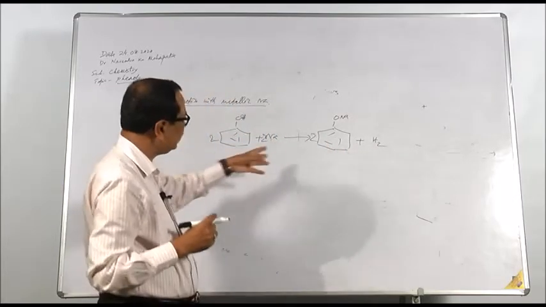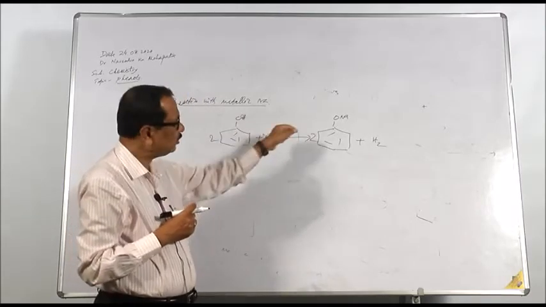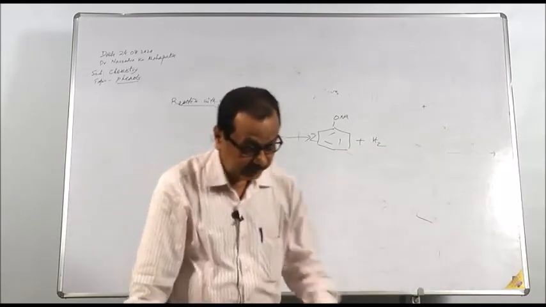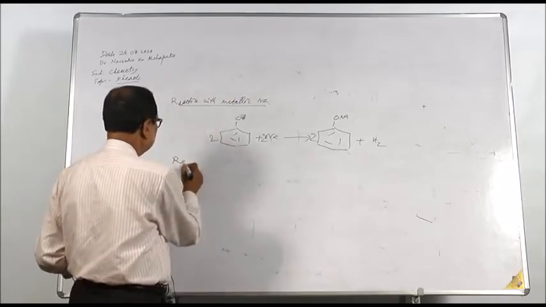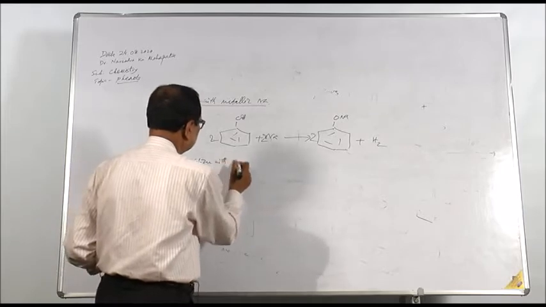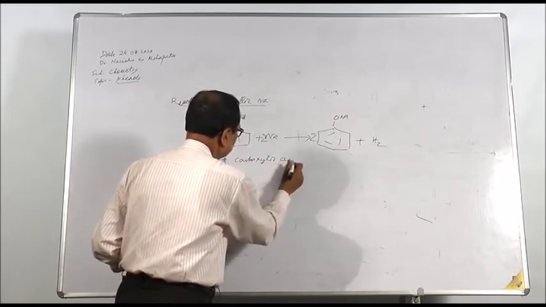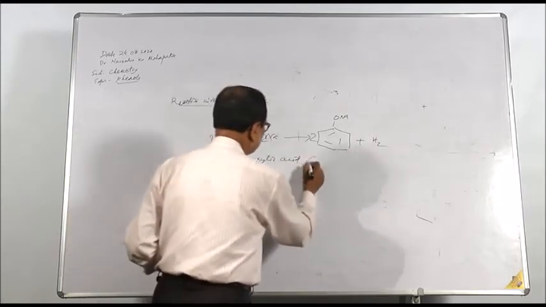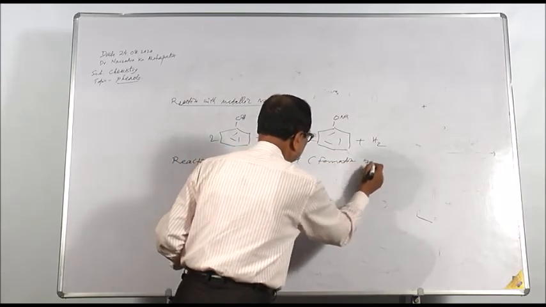So this is a test for phenol. Any compound having a phenolic group will react with metallic sodium, giving you H plus ion and hydrogen gas. Similarly, reaction with carboxylic acid gives formation of ester.